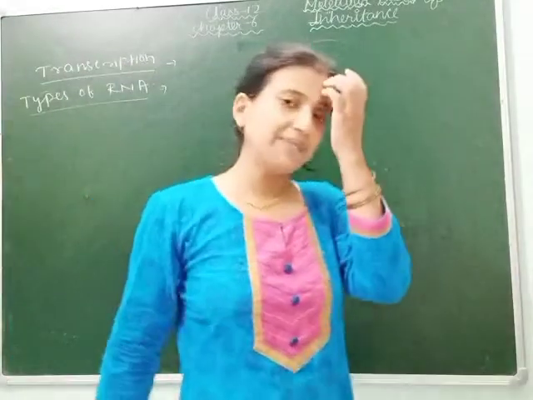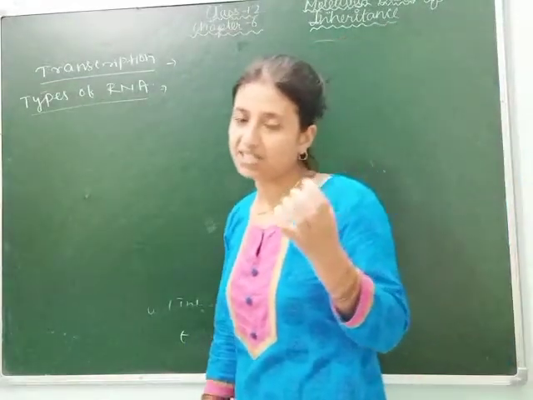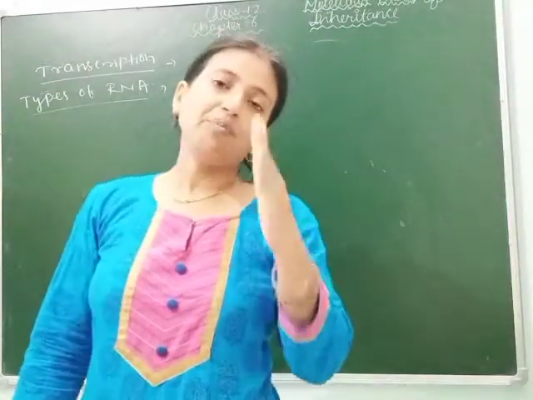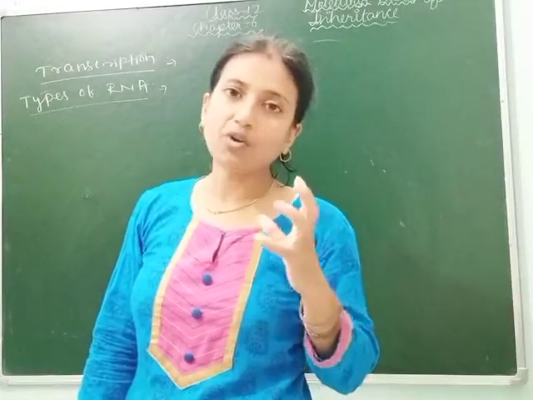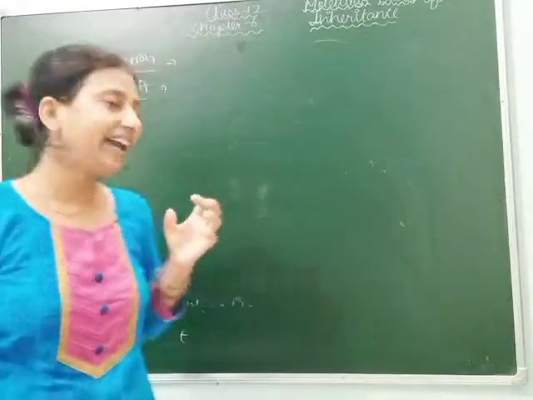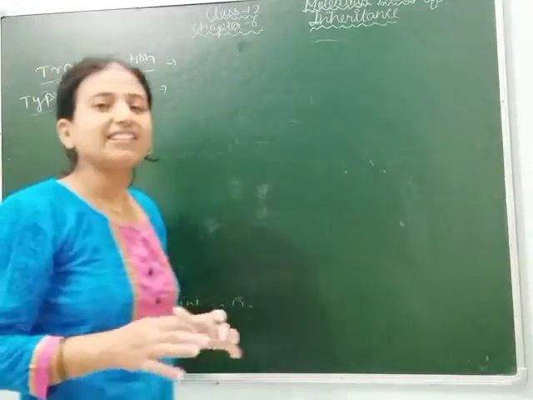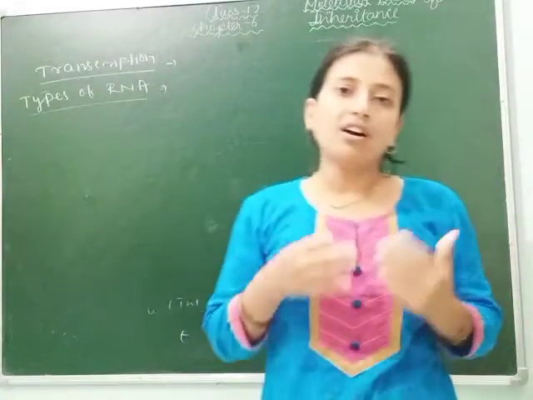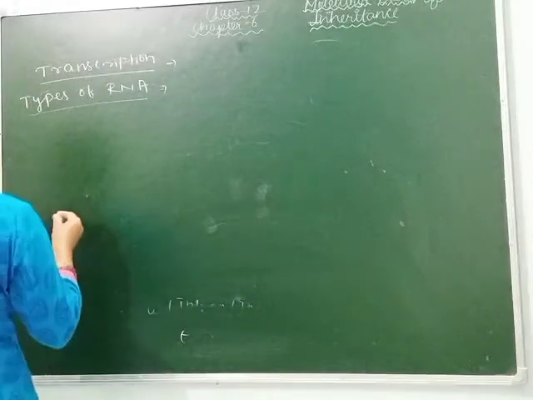RNA is of three types: mRNA, tRNA and rRNA. mRNA is called messenger RNA, or before it gets processed, it is called hnRNA, means heterogeneous nuclear RNA. Then tRNA, transfer RNA, and rRNA, ribosomal RNA. All these three RNAs are transcribed by a single enzyme, the DNA dependent RNA polymerase.